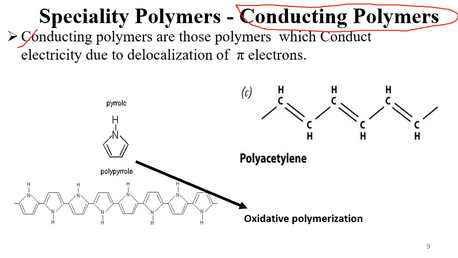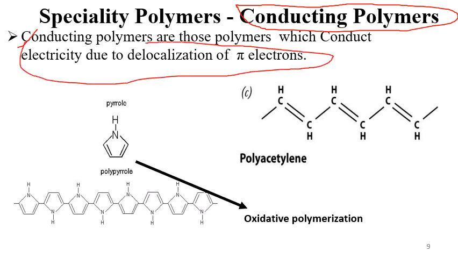Now you will ask, sir, how can polymers conduct electricity? Why are they called conducting polymers? As per the definition, conducting polymers are those polymers which conduct electricity due to delocalization of pi electrons. I think you already know how electricity is conducted. There is a flow of electrons, and with the flow of electrons, electricity is generated. Simple.